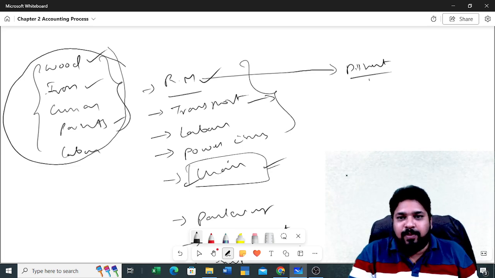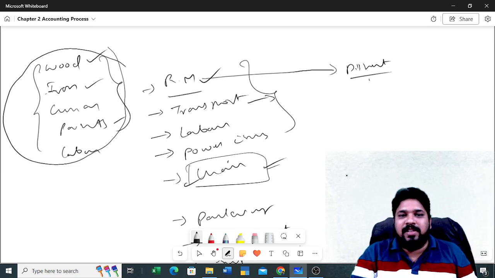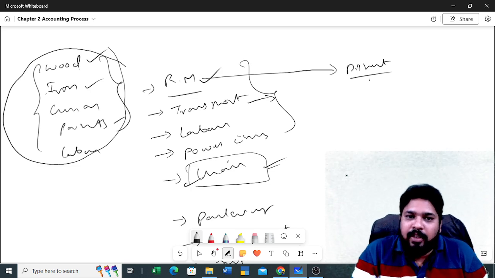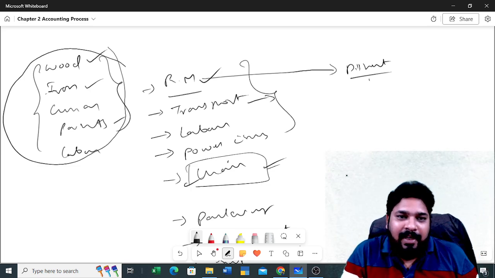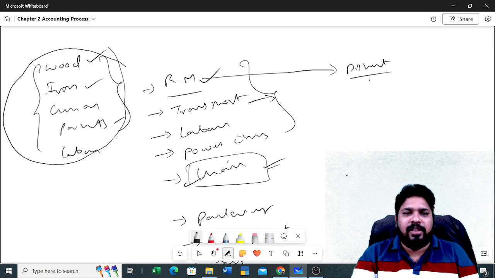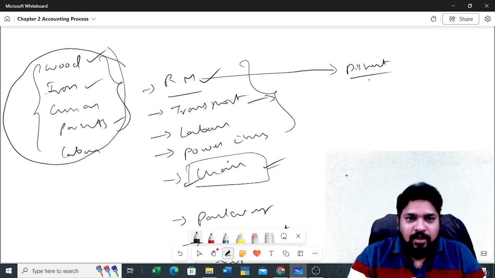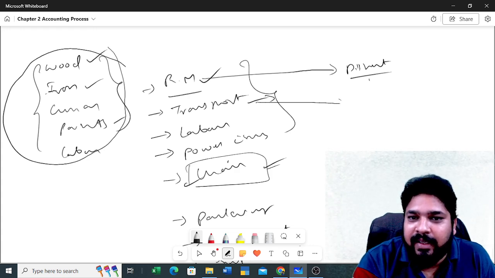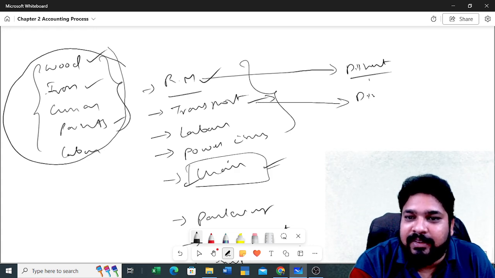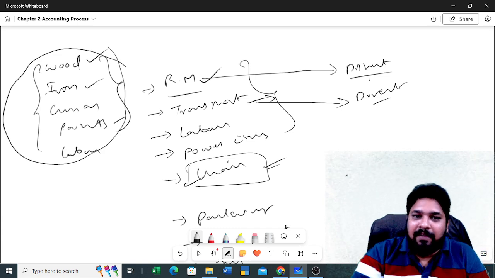If you don't get the material, no production. No production means no sale. No sale means no profit. No profit means no business. Clear or not? So transportation is a direct expense. It will be directly affecting our business.